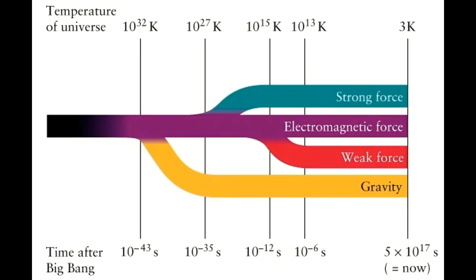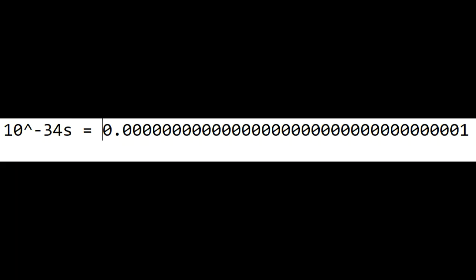Although we have no unified theory of everything necessary to describe the Planck era, we do know that the universe existed in an extremely hot and dense state. From then on, however, we have a fairly good idea as to what happened. According to Jones and Lamborn, from 10 to the negative 36 seconds to 10 to the negative 34 seconds, the universe went through a period of exponential expansion. This is called the inflationary epoch.